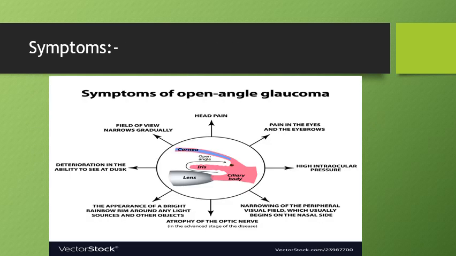The symptoms of open-angle glaucoma include, first, that they might present asymptomatically, so periodic evaluation of patients is required, and they might present with headache, eye ache or pain around the eyebrows, and usually there will be high intraocular pressure as we measure with the applanation tonometer. There will be narrowing of the visual fields, deterioration in the ability to see at dusk, and the patients will also complain of deterioration of vision for near and also for close work.